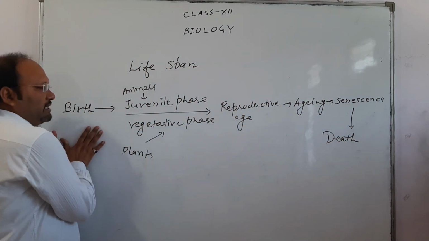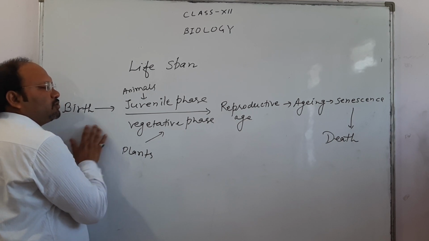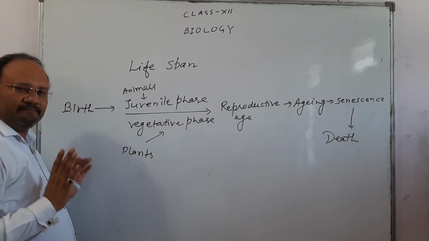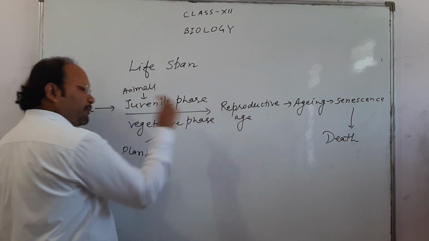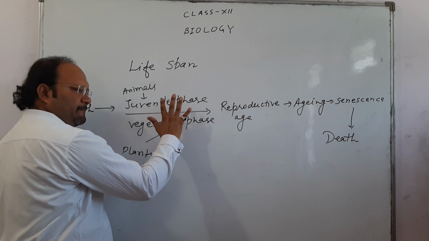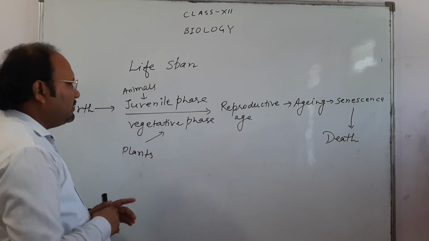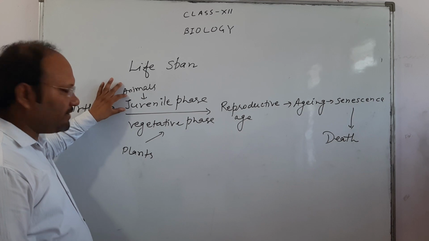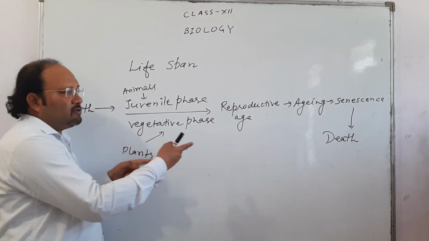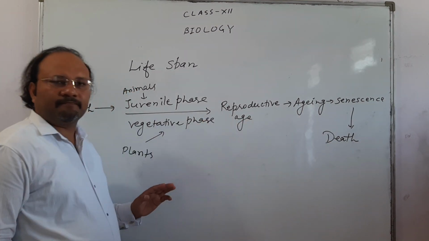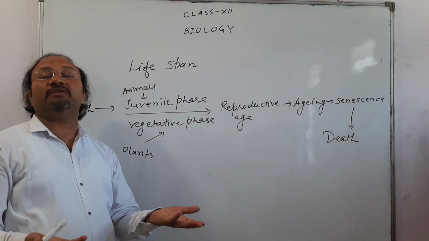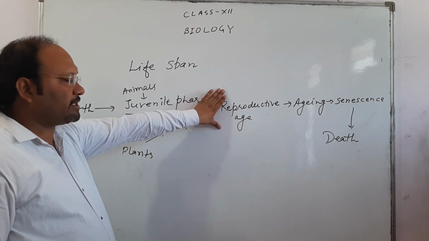After birth, the organism will enter into the juvenile phase in animals, the vegetative phase in plants. Before reproduction, all the events occurring in the life of an individual are studied under the juvenile phase in the case of animals, and the vegetative phase in the case of plants. After that, the organism will enter into the reproductive phase. What is the meaning of reproductive phase? When the organism is capable of producing new individuals. That is called the reproductive phase.